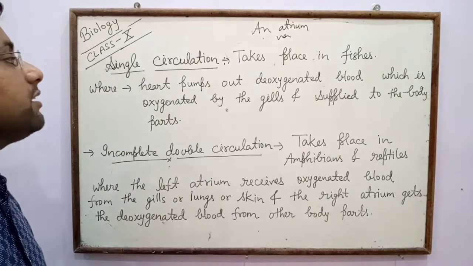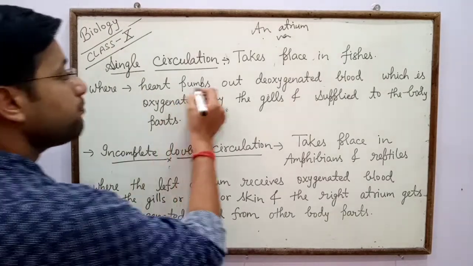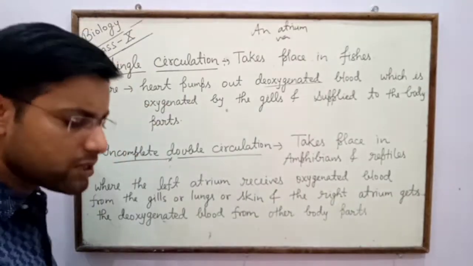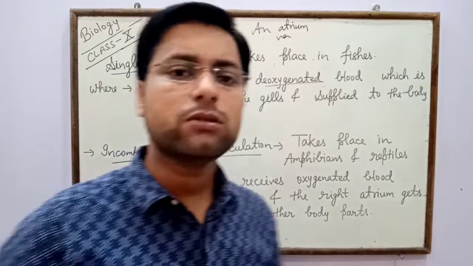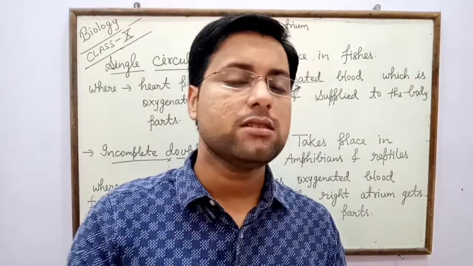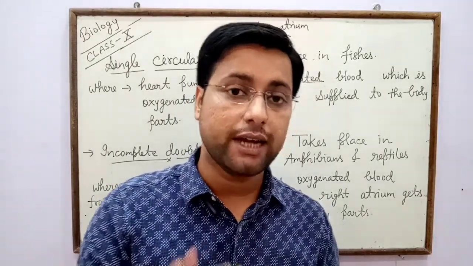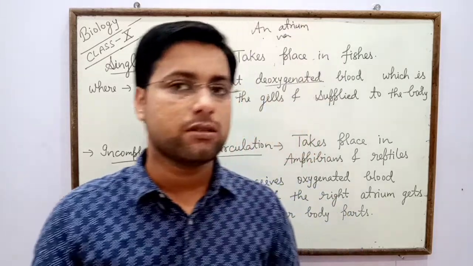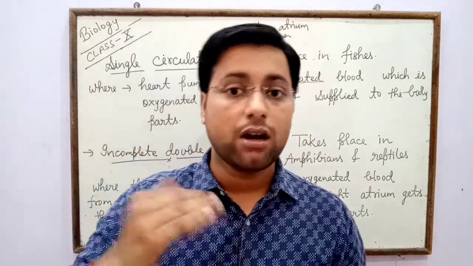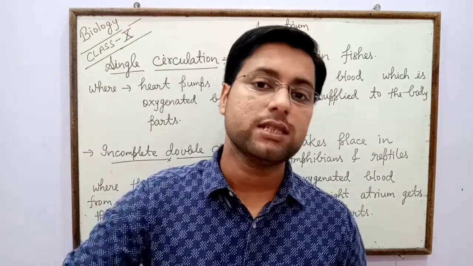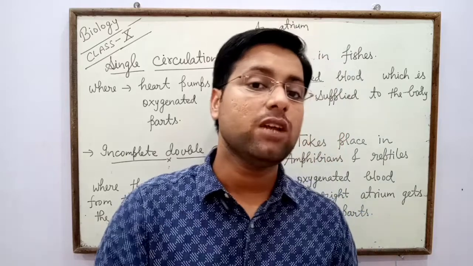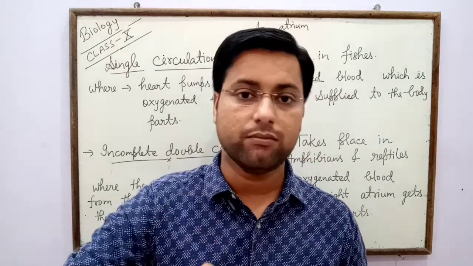And in single circulation, heart pumps out deoxygenated blood. There are 2 types of blood, that is oxygenated blood and deoxygenated blood. In case of mammals or human beings, heart pumps only oxygenated blood to body parts and receives deoxygenated blood from body parts.